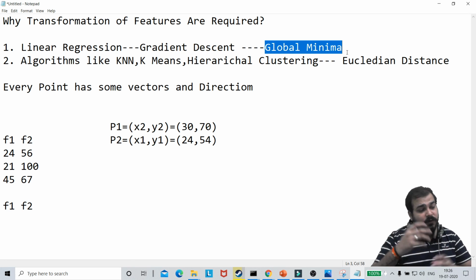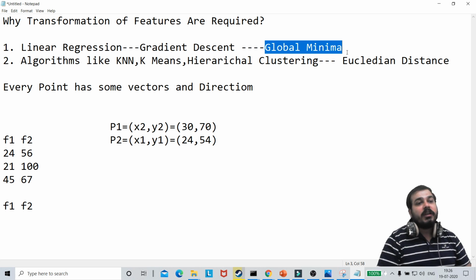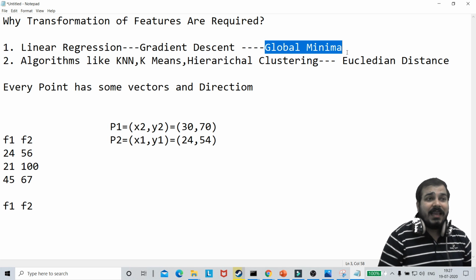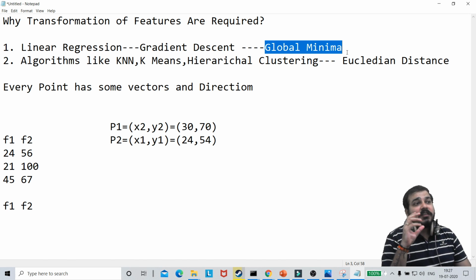Always remember, transformation requires some time and effort, and time is a very important constraint in machine learning; if your model can give a quick result, that is the best way.